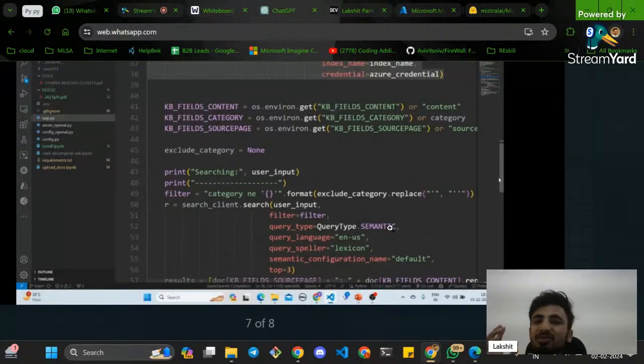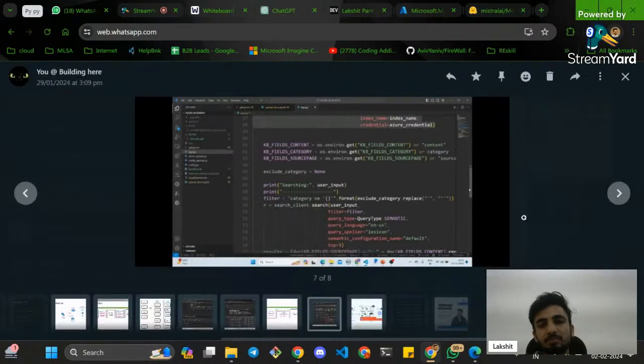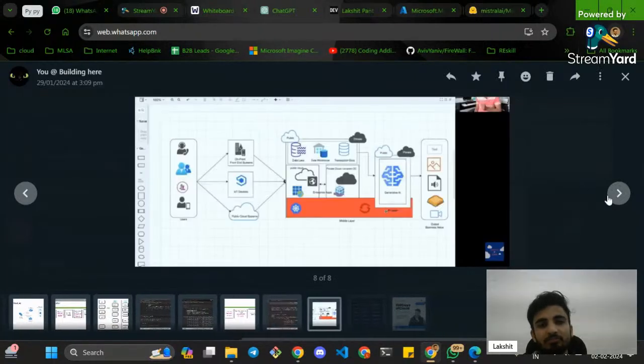These tools try to understand your context by connecting the words, through natural language processing, and understand the entire context accurately. So we are just doing the query type semantic search here.